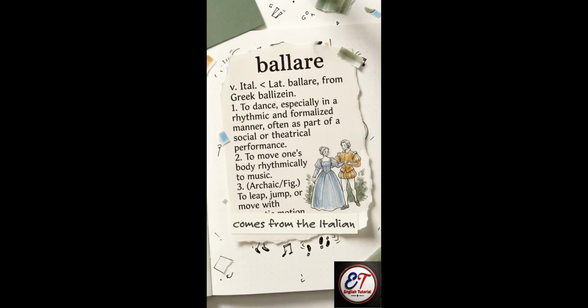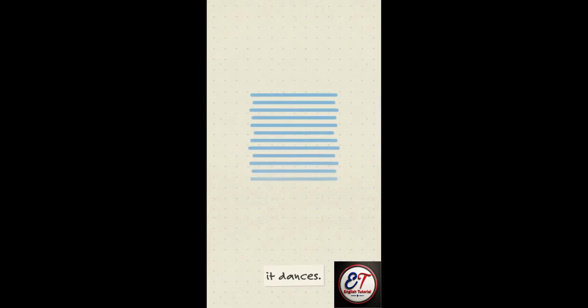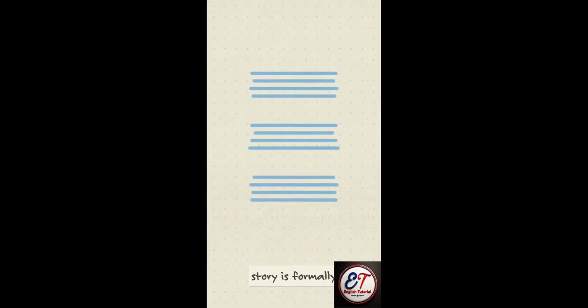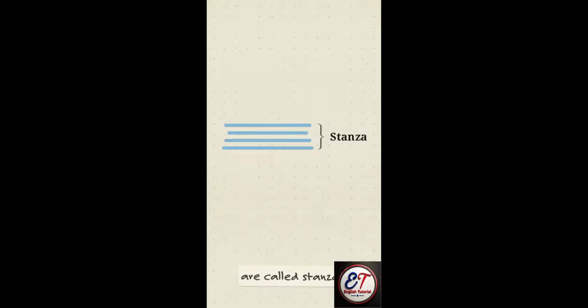The term actually comes from the Italian word ballare, which literally means to dance. Here is how it dances. The unstructured story is formally divided into exact 4-line blocks. These foundational architectural units are called stanzas.